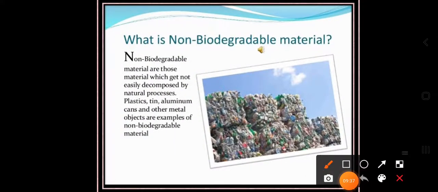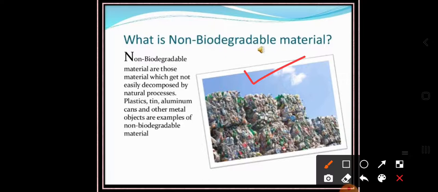Now dear students, tell me the example of a non-biodegradable substance. The best example of a non-biodegradable substance is plastic, because it does not get decomposed by natural process.